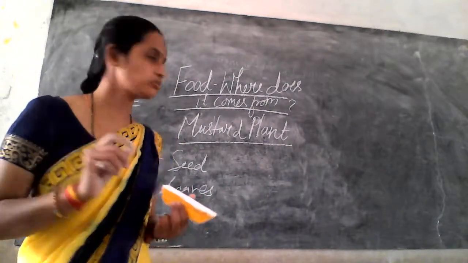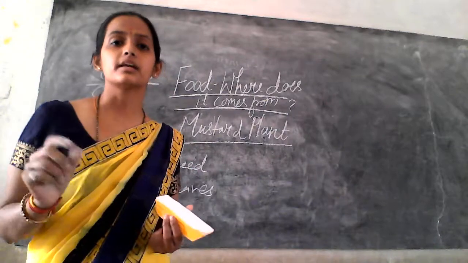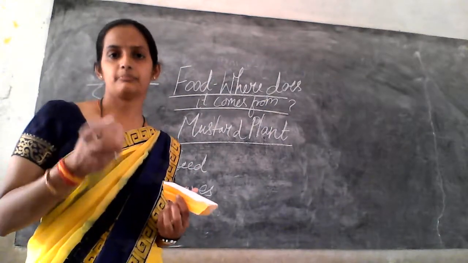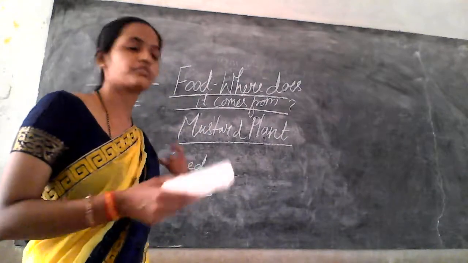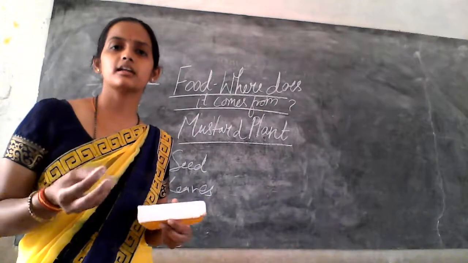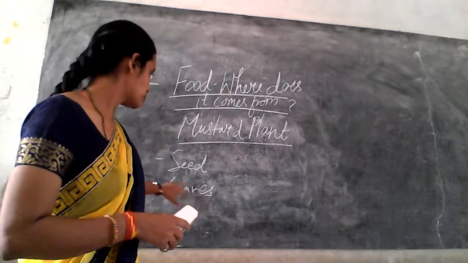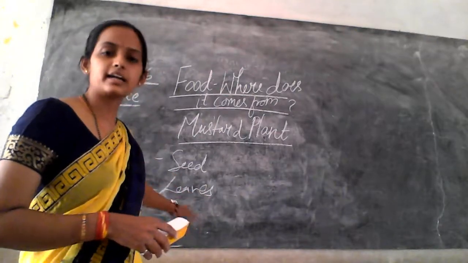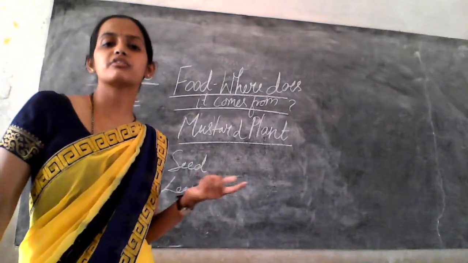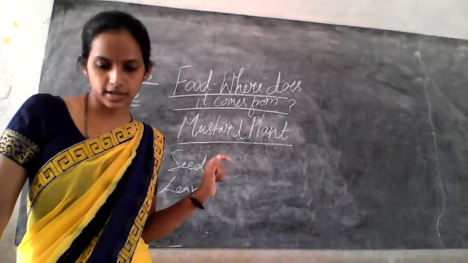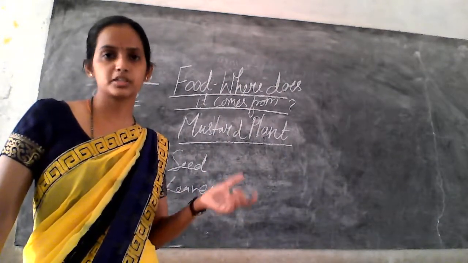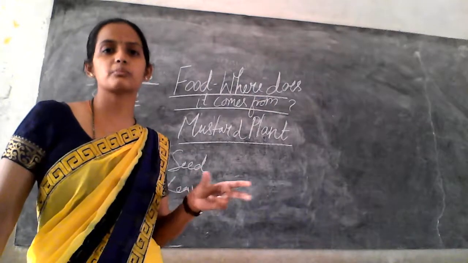One more term, that is edible. Edible means the substance which we can eat, or which can be used for the purpose of eating. So in the mustard plant, seeds and leaves, more than one part of the plant is useful, or edible.